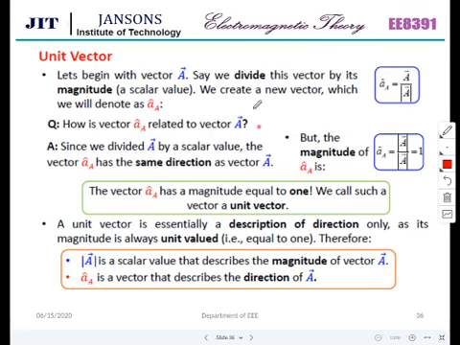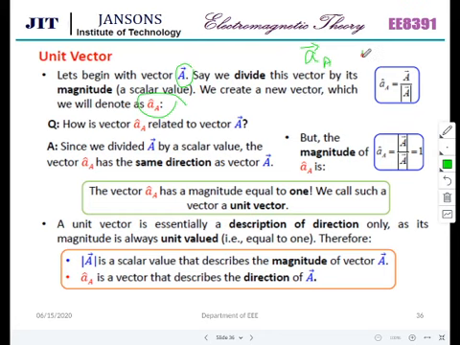How is the unit vector related to A? This is how we represent a unit vector: capital A with a cap means this is a unit vector in the direction of vector A. It shows the direction of vector A. If A is a vector, then this is the unit vector of A. So this is how we will represent it.